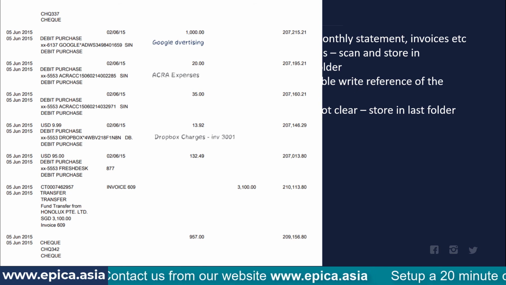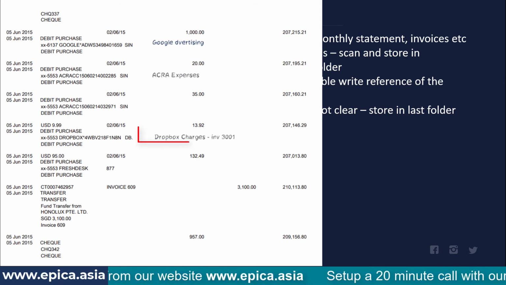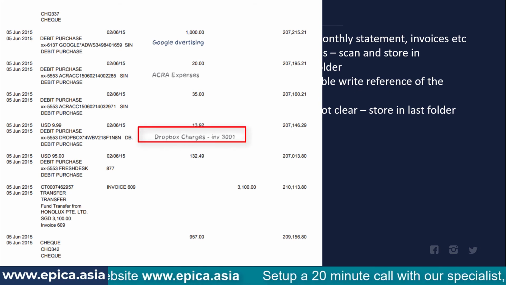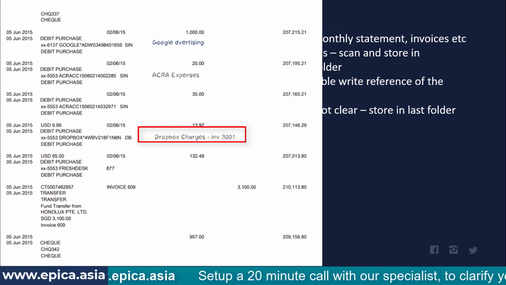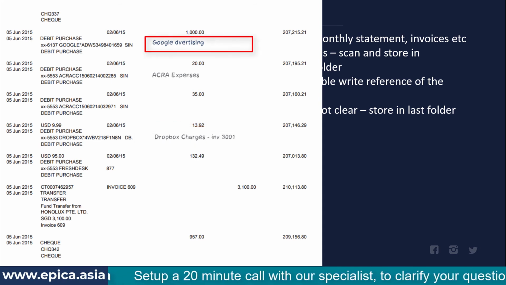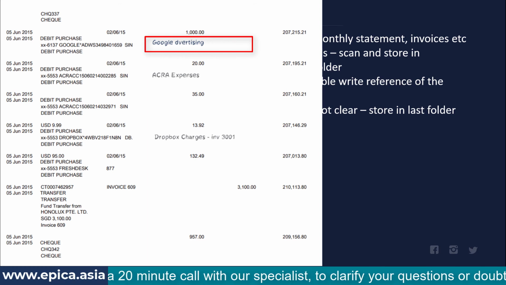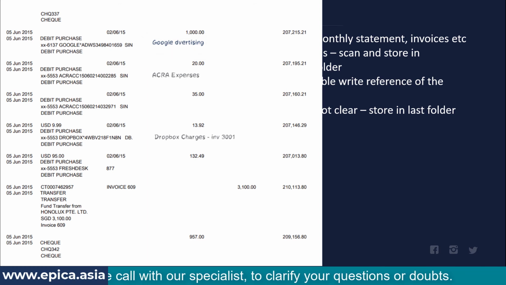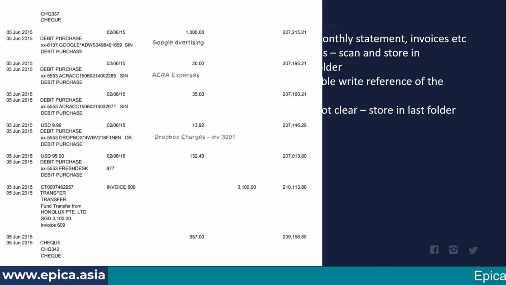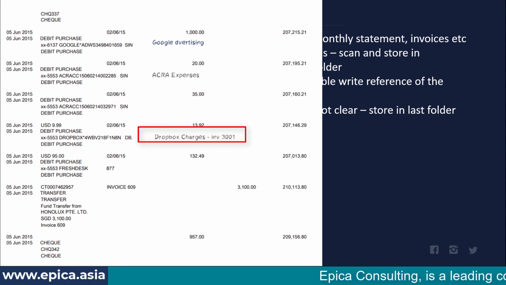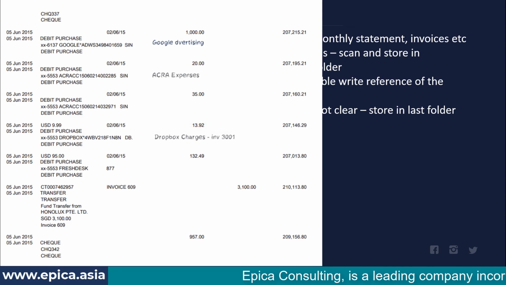So this cross-referencing I referred to will typically look like this. I'm showing here a sample bank statement, and you will see in pencil a few expenses are explained. For example, this $1,000 was spent on Google advertising. This $20 was for Accra expenses. And this 13.92 is Dropbox charges, and the invoice number has been mentioned here.